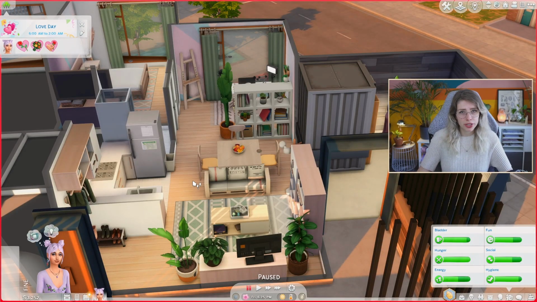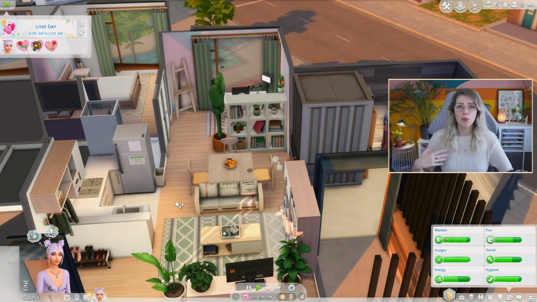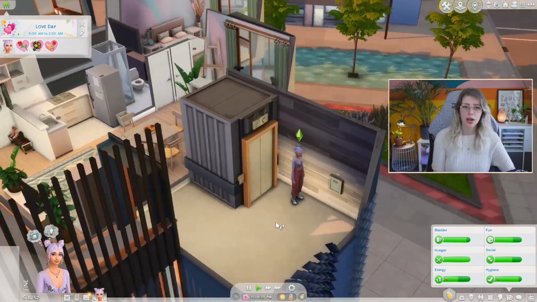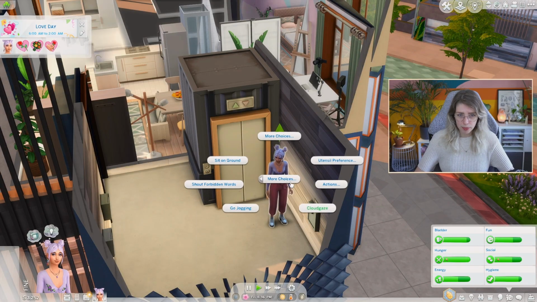So once you load into the game, the modder said that if you want everything to auto-assign and fully start up, it takes 20 minutes. And I'm not sure if that's 20 minutes in-game or 20 minutes actual time for everything in the mod to fully load. I am hoping it is 20 minutes in game, but in the meantime, while we wait for that, let's just explore all the things that we can already explore. Because if all is well, there should be an extra pie menu or something somewhere.